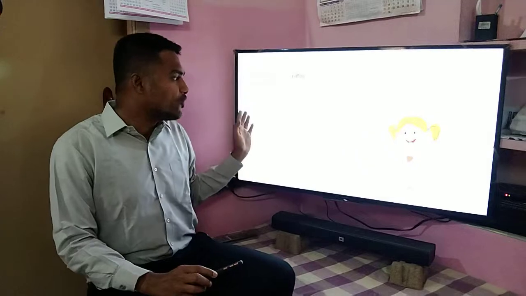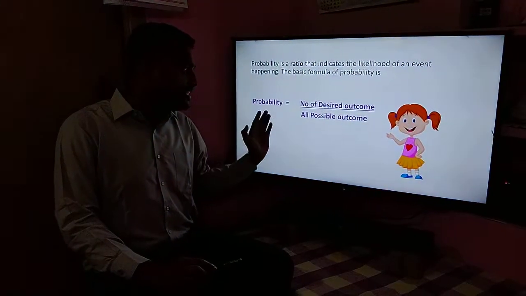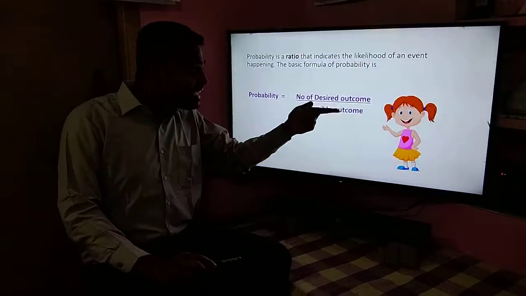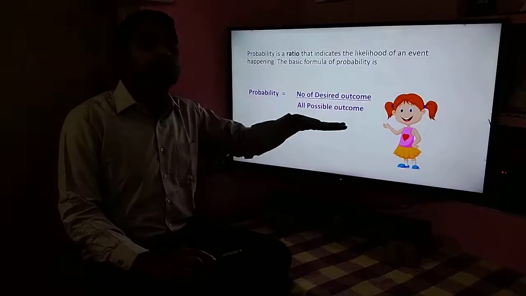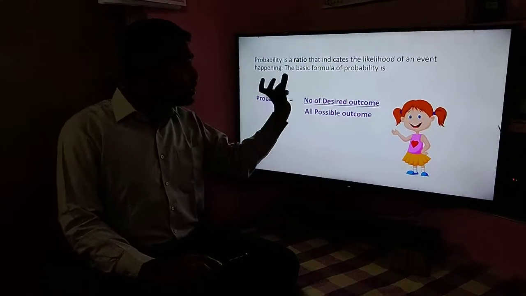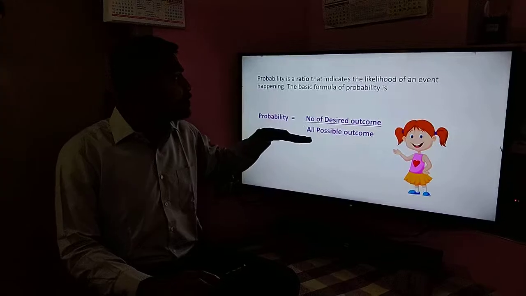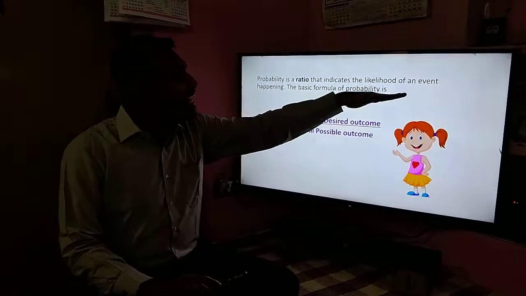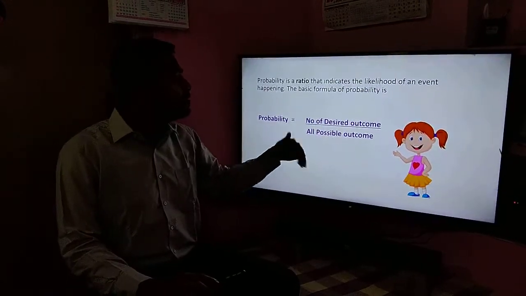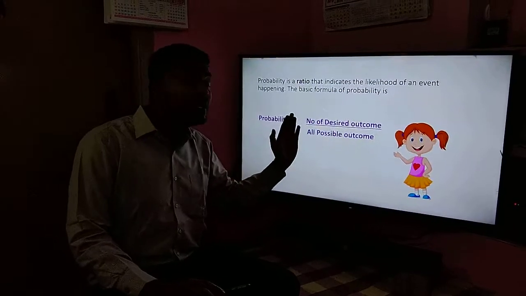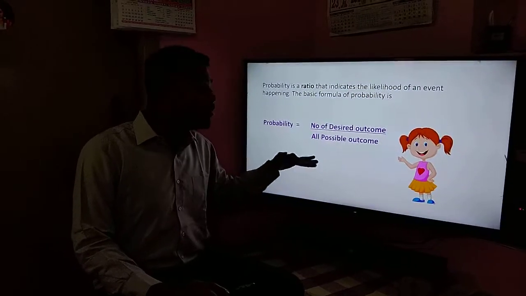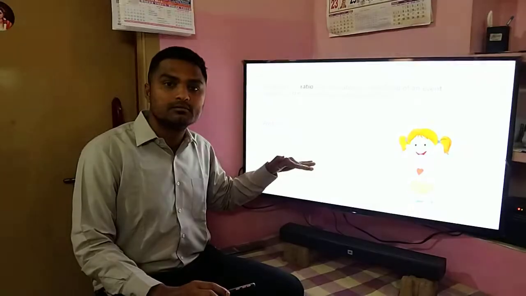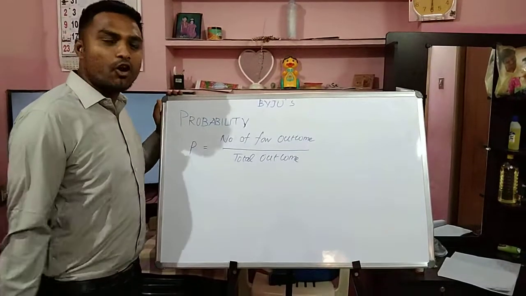So this is a general formula. The probability is equal to the number of desired outcomes divided by all possible outcomes. So it is a ratio. Generally you would get the answer as a ratio, which indicates the likelihood of the event happening. Let's start with a coin.